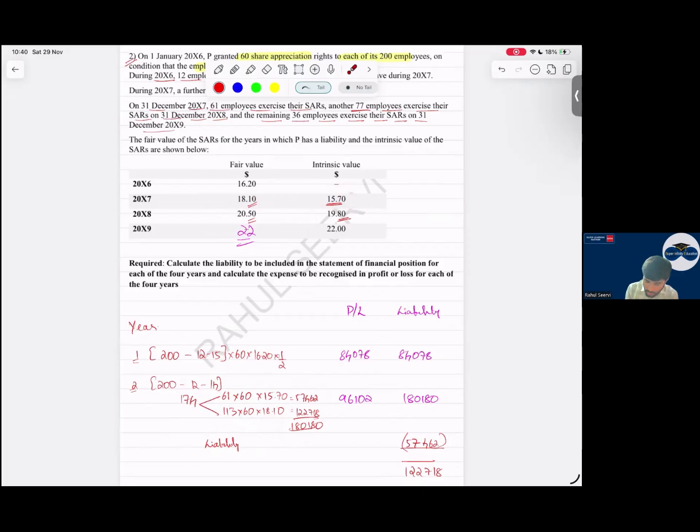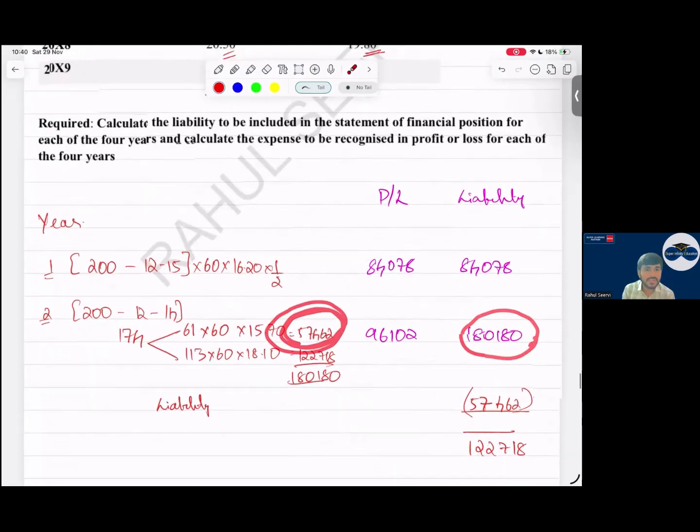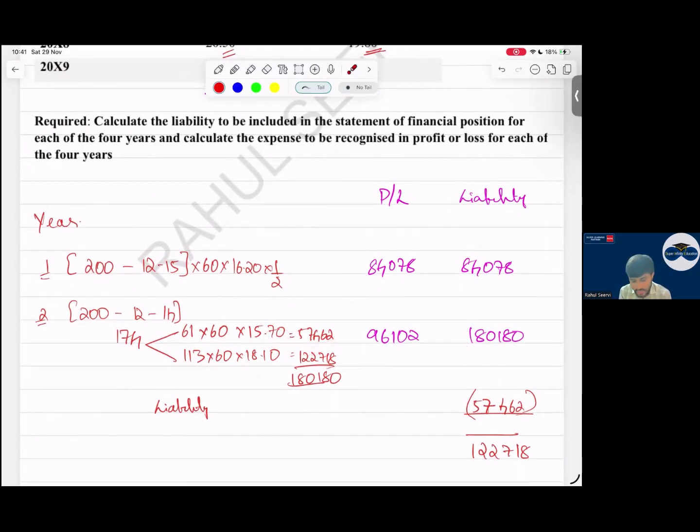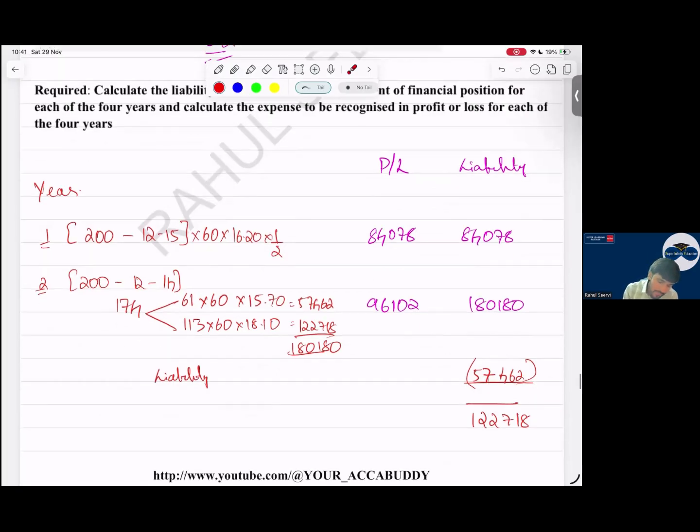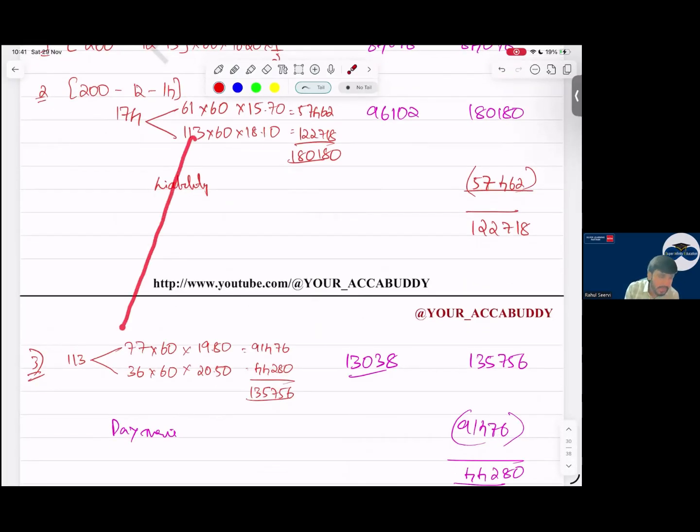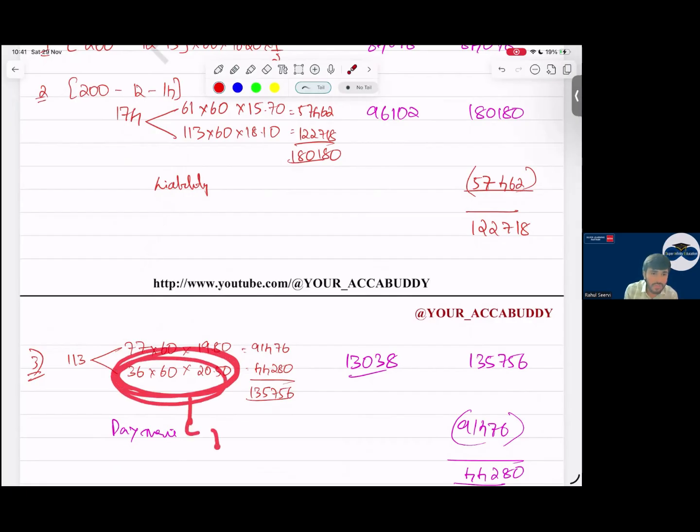Now, once I've calculated the expense on the same date, how much is the payment I will do for the 61 employees? So for the 61 employees, the payment is 57,462. I immediately do this payment. My remaining liability will be for this one, 122,718. Then next year, what will I do? Sir, out of this 113 employees, how many are exercising? 77 are, and remaining is 36. The remaining employees will be based on the fair value of the option. But the employees who have exercised is based on what, sir? Is based on the intrinsic value.